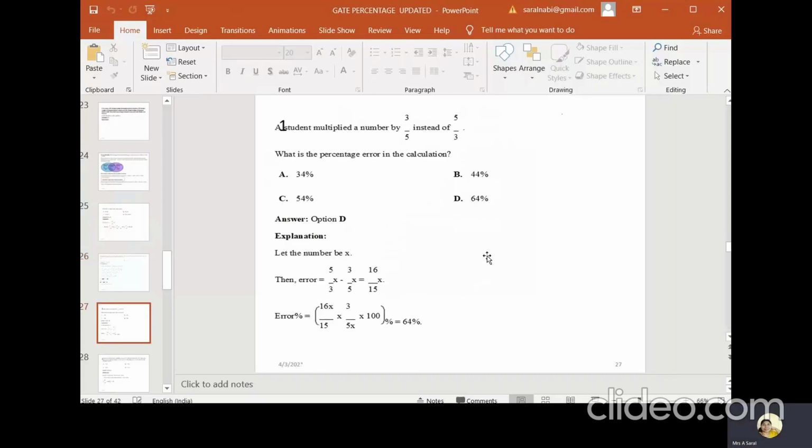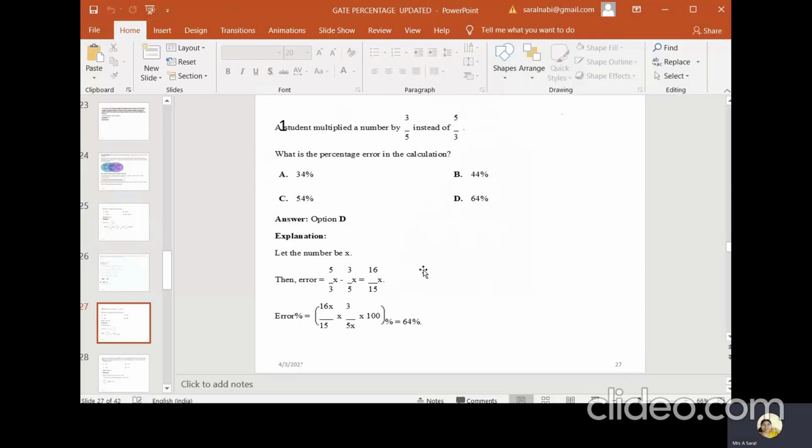Next, a student multiplied a number by 3 by 5 instead of 5 by 3. What is the percentage error in the calculation? Let the number be x. The correct value is 5 by 3 x, but instead he multiplied by 3 by 5, so he got 3 by 5 of x. The difference is 16 by 15 x, which is nothing but the error.